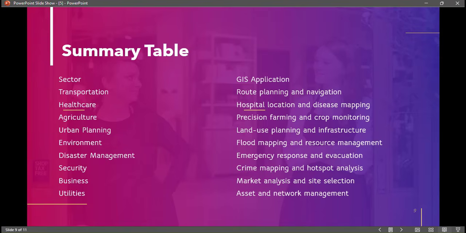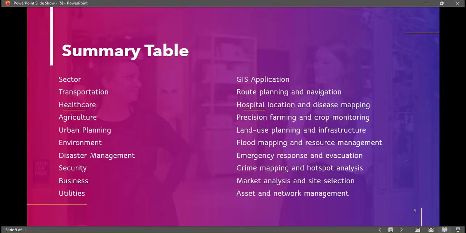So, in summary, when we talk about application of GIS in transportation, we're talking about route planning and navigation. When we talk about healthcare, we talk of hospital location and disease mapping. When we talk about agriculture, we talk about precision farming and crop monitoring. I believe some of you have heard of precision agriculture and all of that. Yes, that's where GIS is applied.